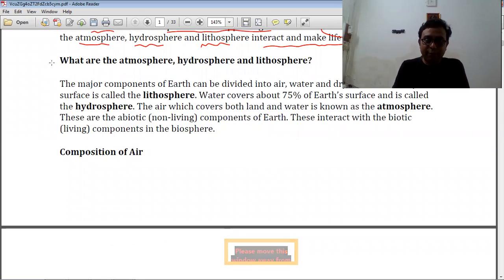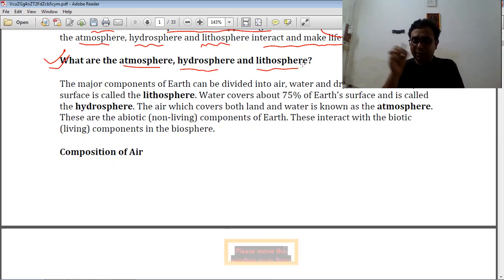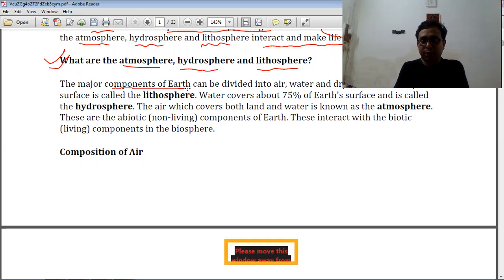So now we discuss your very important question: what is the atmosphere, what is the hydrosphere, and what is the lithosphere. You know, the major components of the earth can be divided into air, water, and dry land, right?